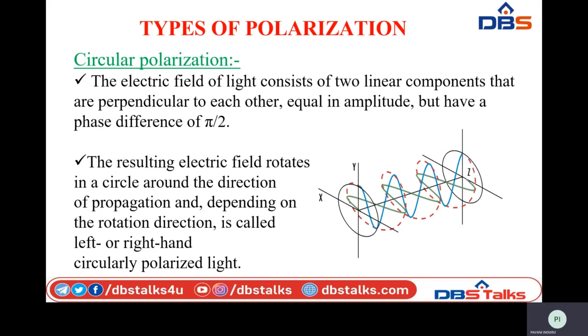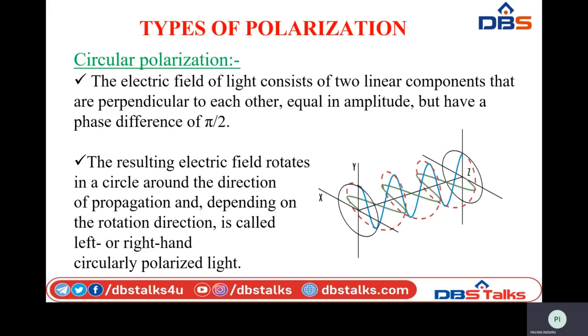When we calculate the resultant of these two waves, we observe that they traverse a circle. That is why this polarization is known as circular polarization. Here, based on how these waves are traveling, from either left to right or right to left, we have left hand or right hand circularly polarized lights.